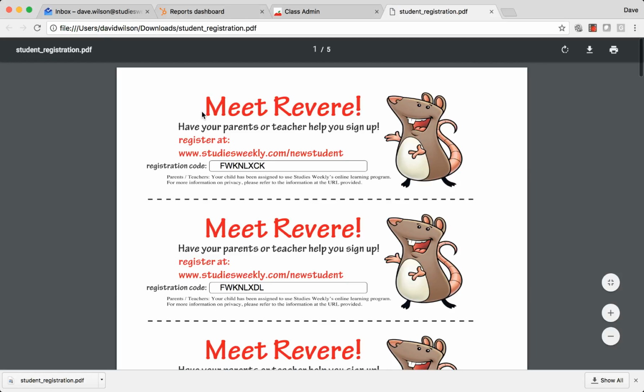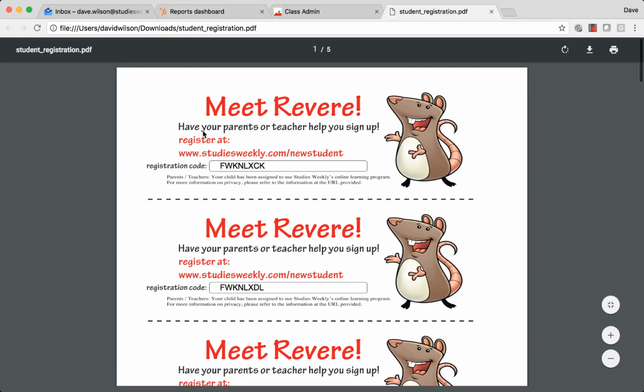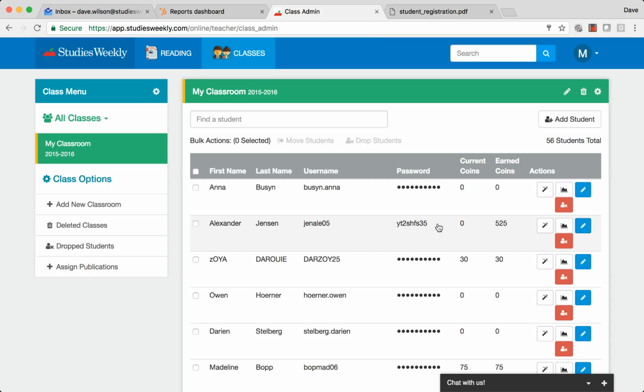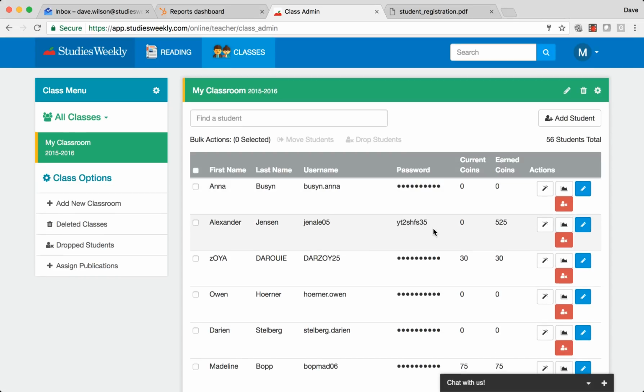You print this out, cut it up, and give one to each of your kids. It says, have your parents or teacher help you sign up at studiesweekly.com/newstudent. They type this in. As soon as they do, all they then have to do is type in their name, create a username and a password, and boom, they're automatically going to be added to your list here. And then you can always hover your mouse over this. If they forget what their password is, you can even edit it, or whatever you need to do.